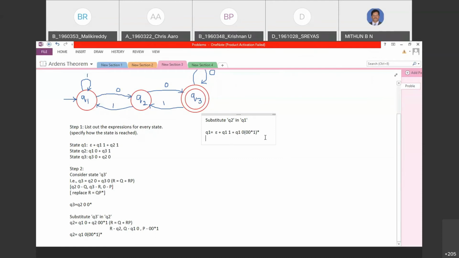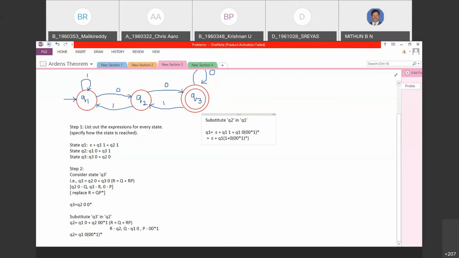We can consider the other part of the expression, Q1 1 plus Q1 0 star 1 whole star, where we can just take Q1 as common and you can say it is 1 plus 0 star 1 whole star. Where 1 is missing, Deepika? No, see in this part I have just taken Q1 common, so it will be 1 from the first left expression. Here if I take Q1 as common, left out is 0 star 1 whole star.